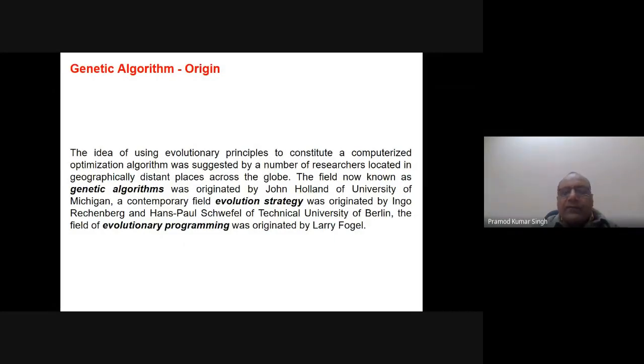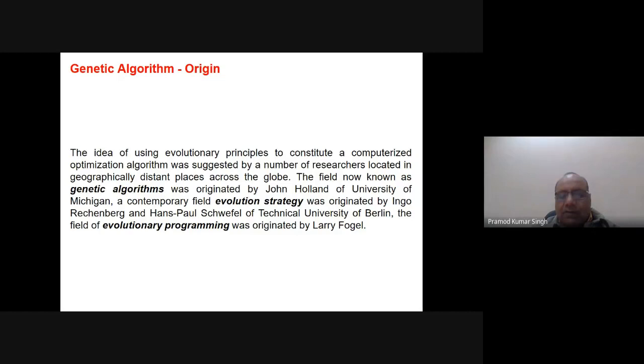The genetic algorithm, what is the origin of it? The idea of using the evolutionary principles to constitute a computerized optimization algorithm was suggested by a number of researchers located in geographically different places across the globe. And the genetic algorithm which we are talking of was developed by John Holland at the University of Michigan. It was basically his PhD research thesis.